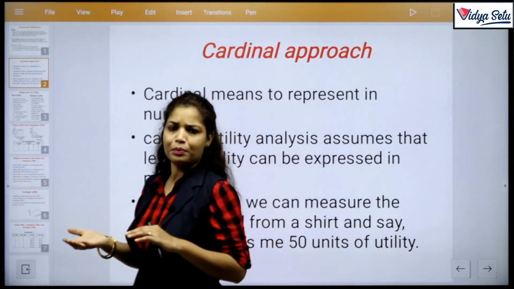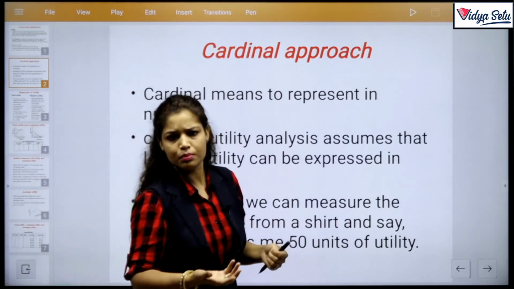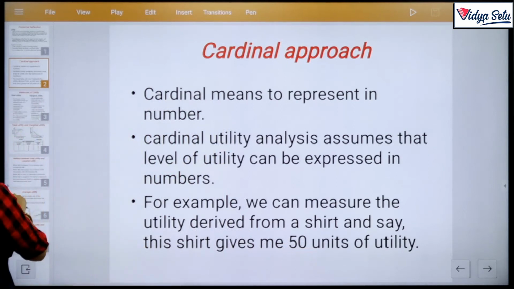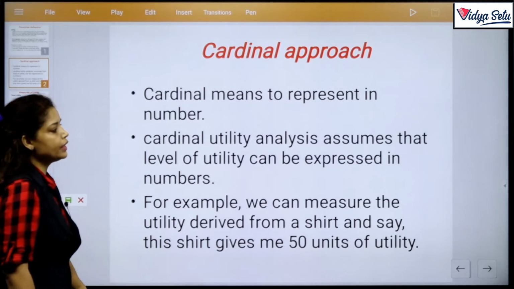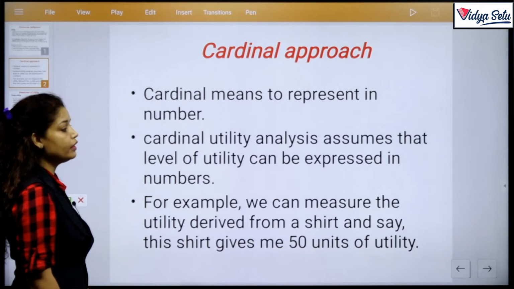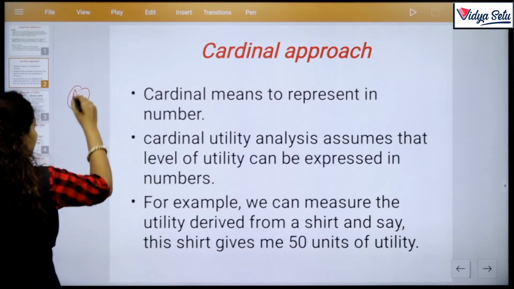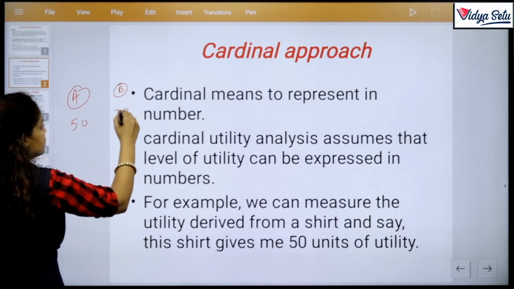Like cloth in meters, milk in liters, then utility in utils, that's it. So cardinal means to represent in number. Cardinal utility analysis assumes that the level of utility can be expressed in numbers. Clear? Like if good A gives me 50 utils, then good B gives me 30 utils.